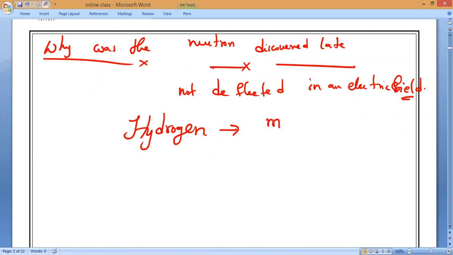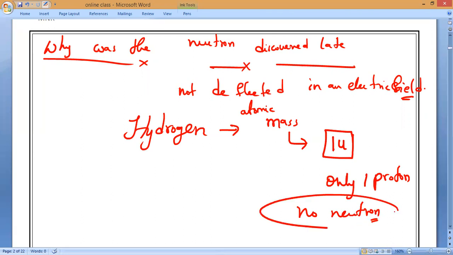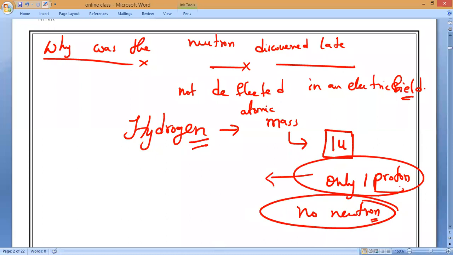If you take basic hydrogen, what is the mass of hydrogen? Atomic mass of hydrogen is 1 U, because it has only one proton. No neutron is present. So that is why people used to believe the mass of an atom is only because of protons. That is what you have to remember.